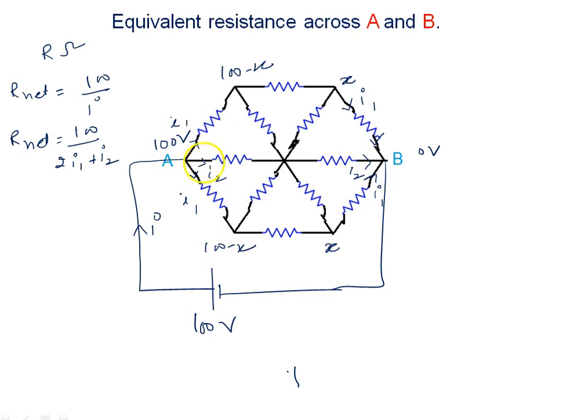Now we come to this path. Here there are two resistors, both are identical and the same current is flowing. It means if there is 100 volt potential difference across A and B, then at this point potential must be 50 volt, so that the potential difference will be the same and current will be the same. Clear?